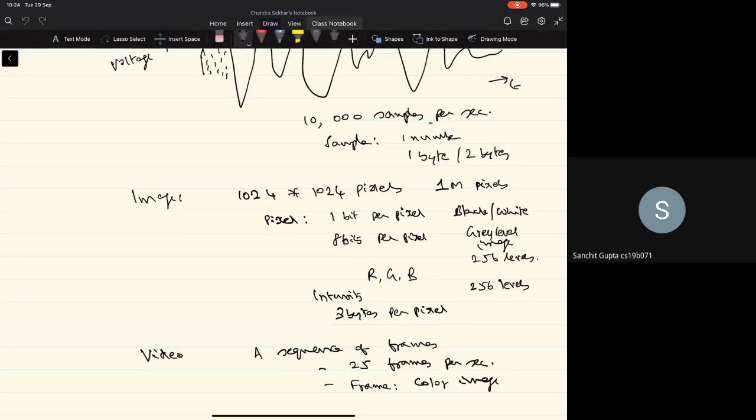Okay. So typically, any type of data, I mean, I'm talking about the physical world data, right? There will be a transducer which converts the data from one form to the electrical form, and then you do the conversion to digital. So in the case of the audio data, a microphone is the transducer.